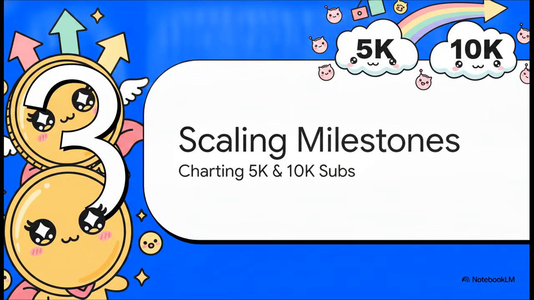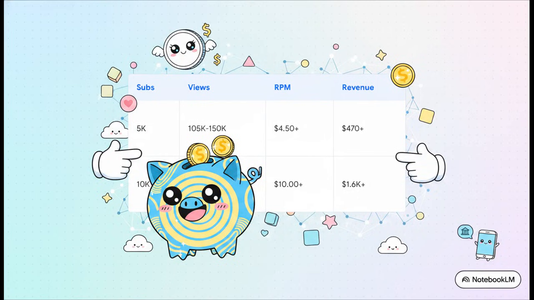Which brings us to phase three, scaling milestones, charting the path to 5K and 10K subscribers. Let's look at the exact math here and see how this trajectory builds undeniable value for potential financial investors. So, at 5,000 subscribers, view velocity accelerates to between 105,000 and 150,000 views per month. The RPM, which is the revenue per mil, or what advertisers pay per 1,000 views, climbs to between $4.50 and $7 per. But watch what happens at the 10,000 subscriber milestone.